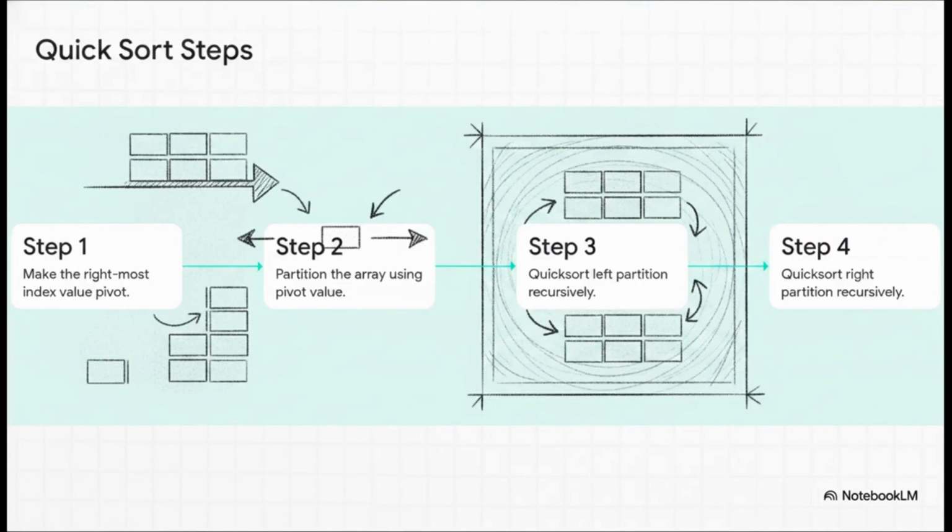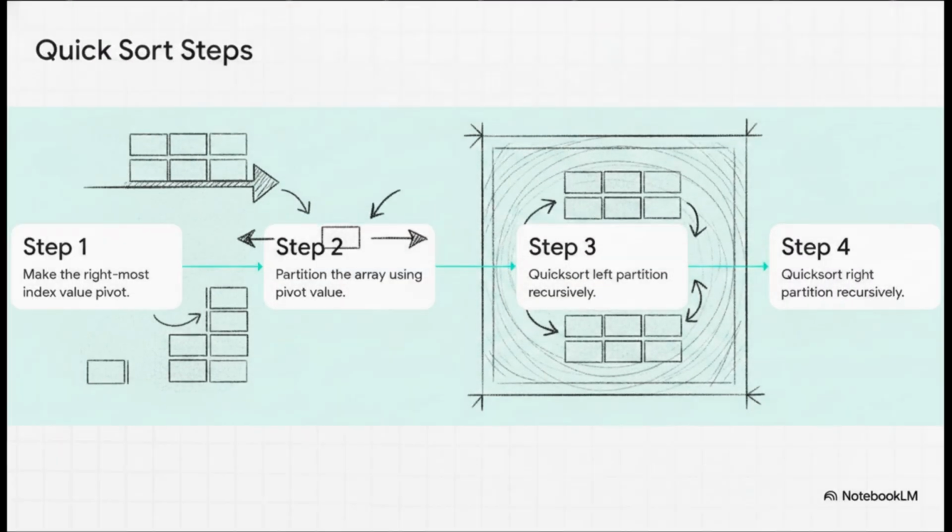The execution here is just a brilliant lesson in efficiency. Step 1, select your pivot. A lot of times you just grab the rightmost index value. Step 2, run your partition function. You basically use 2 pointers, one starting on the left and one on the right, scanning inwards until they meet, swapping elements to cleanly separate the highs from the lows. Once they meet, that pivot is locked into its permanent home. Step 3 and 4, just recursively apply that exact same quicksort logic to the left partition and then the right partition until every single piece is locked in place.